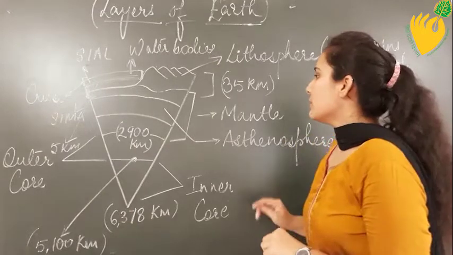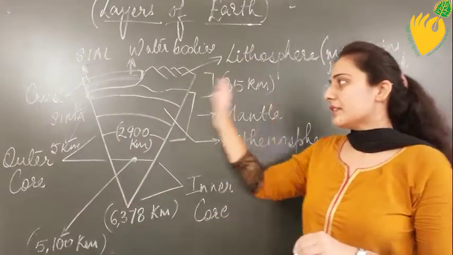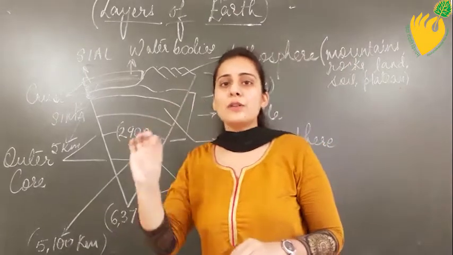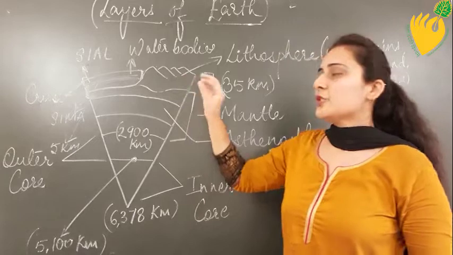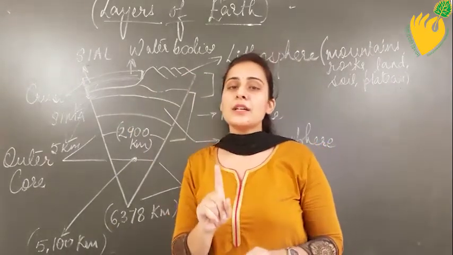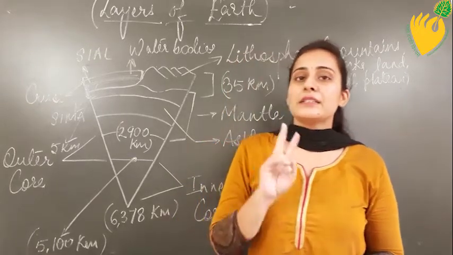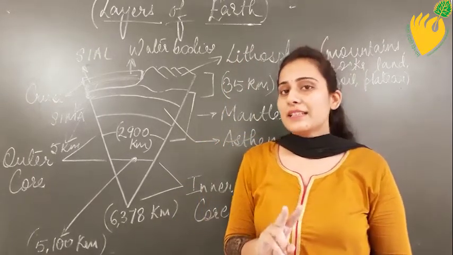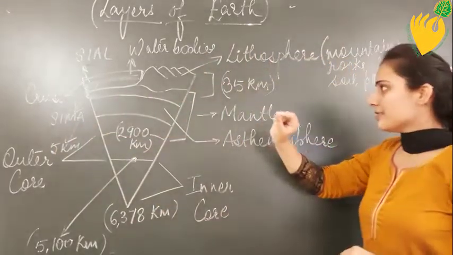Alright, so now we can summarize it up as the crust is the thinnest of all the 3 layers of the earth. It is situated at the top position of the earth. It is divided in 2 parts, the upper crust which consists of silica and aluminium, and the lower crust which consists of silica and magnesium. And it is thinnest. Why?